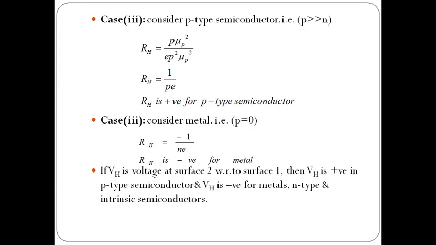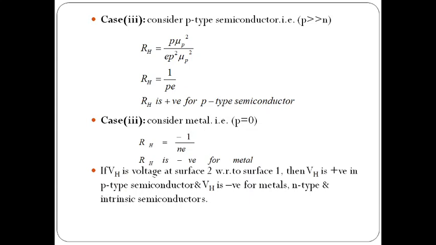What about metals? In metals we don't have any holes. We have only free electrons. So here the hole concentration equals 0, so p equals to 0. When I consider p equals to 0, it is similar to the n-type material only. So RH equals to minus 1 by ne. Again RH will be negative. So the Hall coefficient is only positive for the p-type semiconductor. For the remaining, either n-type, intrinsic or metals, the RH value is negative.